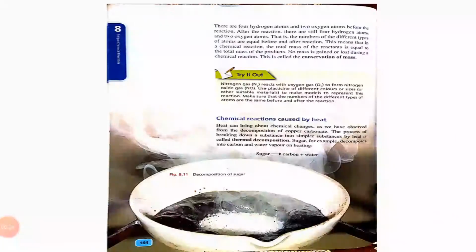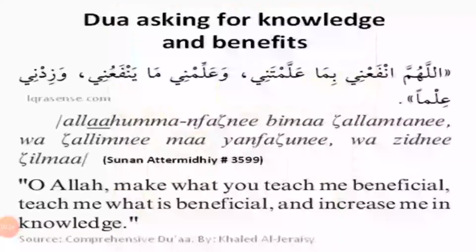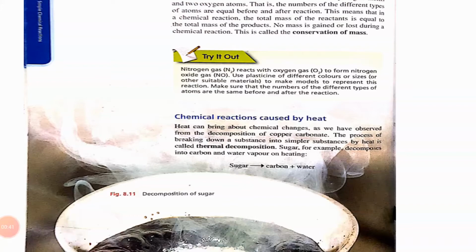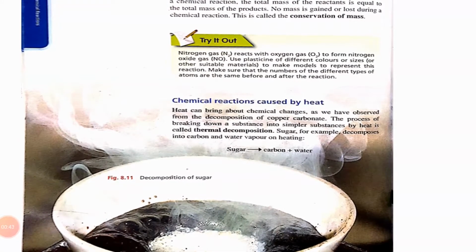Okay, dear students, as you all know, we have started chapter number 8. What is its name? Chemical reactions, simple chemical reactions, in which we have learned about the physical and chemical changes and chemical reactions as well. And further on we have studied about the law of conservation of mass.